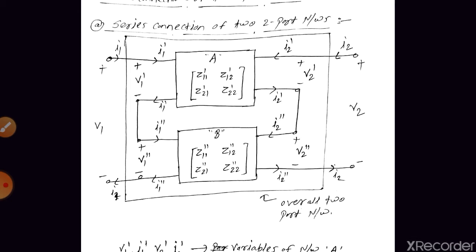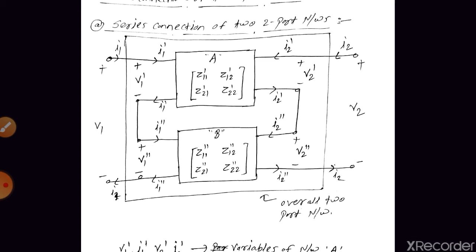So we are having network A and network B. These two are connected in series, right? So V1 is equal to V1 dash plus V1 double dash. V2 is equal to V2 dash plus V2 double dash. At the same time, I1 is equal to I1 dash, which is equal to I1 double dash, and I2 is equal to I2 dash, which is equal to I2 double dash, right?